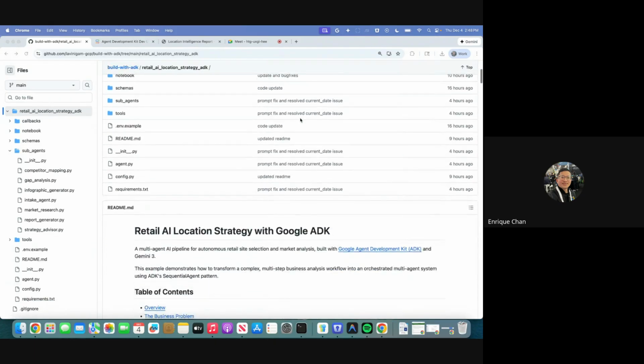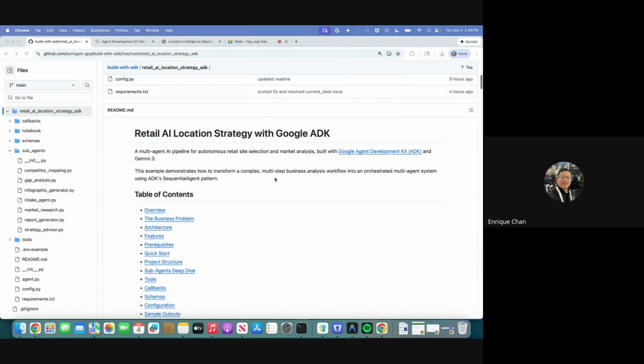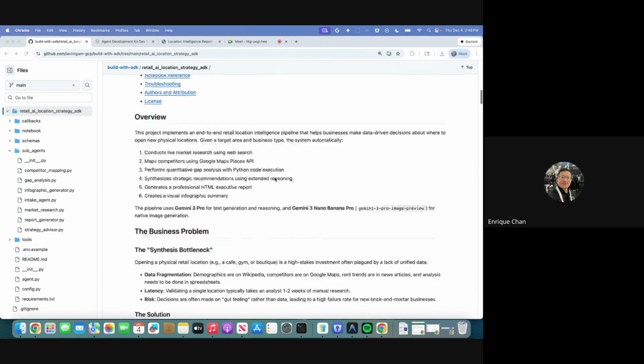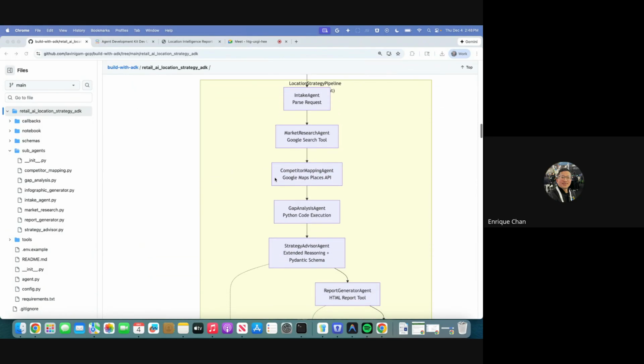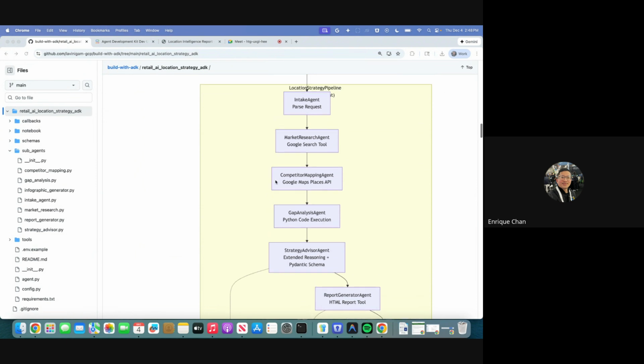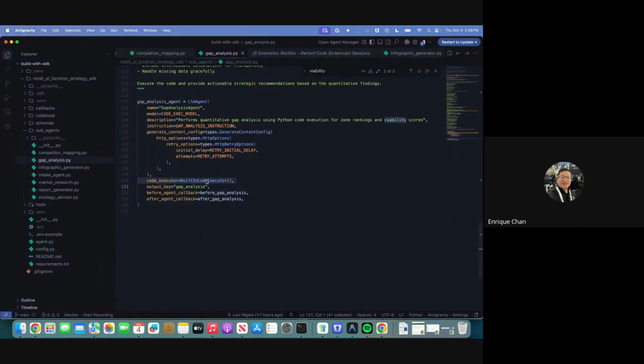In this example, for a location strategy pipeline, we have 7 different sequential agents that do the work for us, and that ultimately generates a report and a deck, infographics. In order to do this, we have a specific gap analysis agent that doesn't just guess metrics, it actually executes them by writing Python. In this example, it uses the built-in code executor.